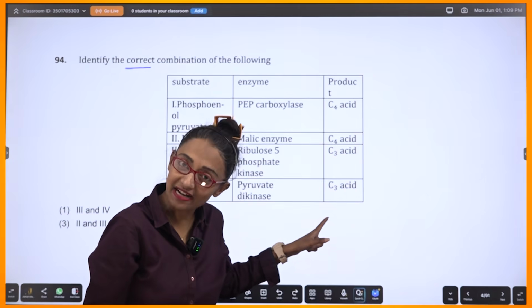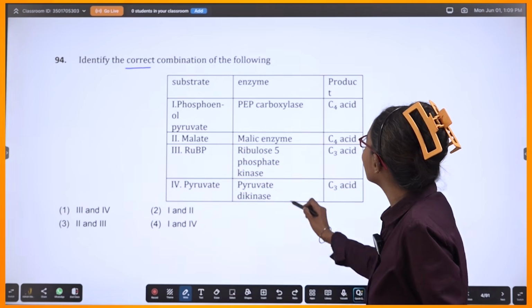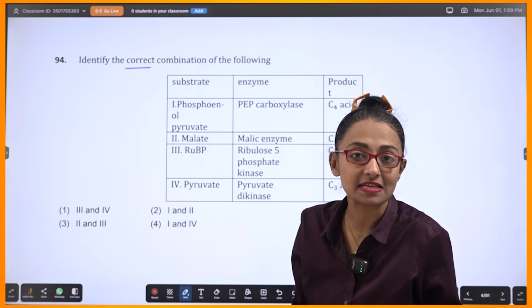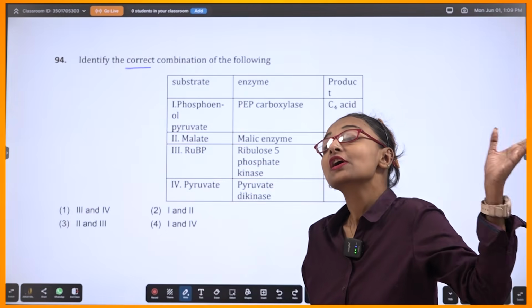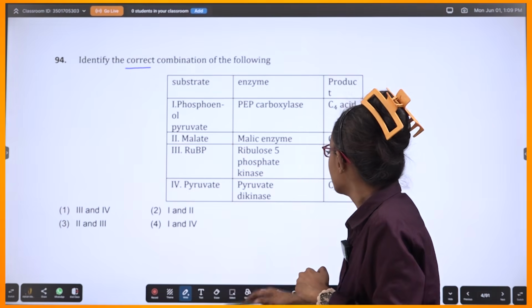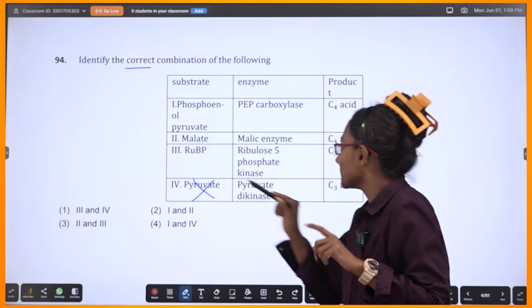Will I get a 3-carbon compound? No. Pyruvate kinase is used somewhere else in glycolysis, where you convert phosphoenol pyruvate to pyruvate using pyruvate kinase. Remember? So, no.